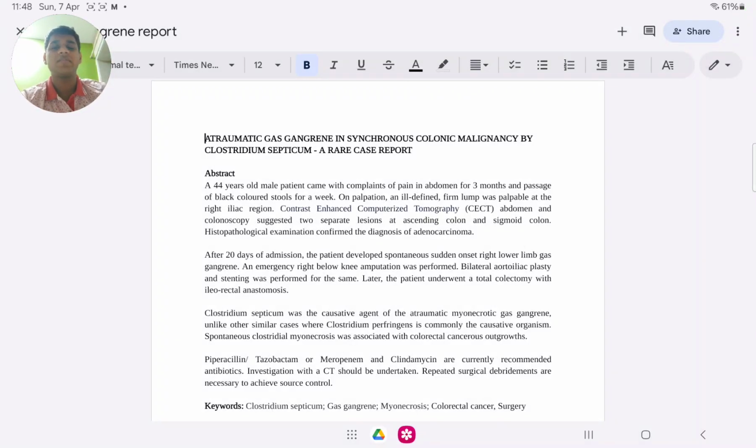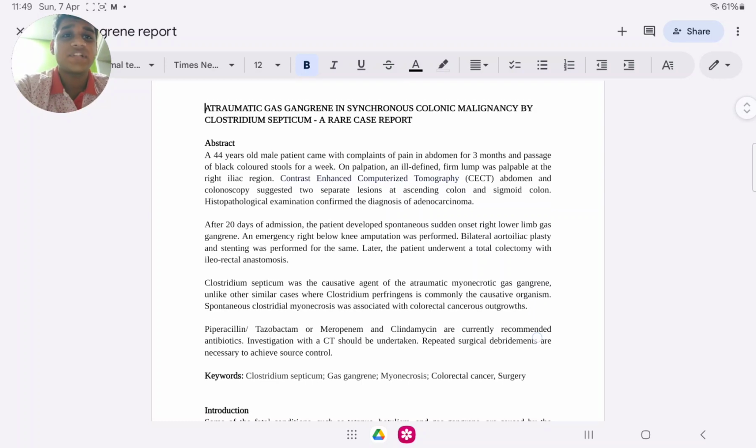Hello, today I'll be presenting a case report on gas gangrene. I'll be presenting the report on atraumatic gas gangrene in synchronous colonic malignancy by Clostridium septicum. It is a very rare case report, as 95% of the time gas gangrene is caused by Clostridium perfringens, but this is a really rare case as it is included in the 5% where the gas gangrene is caused by Clostridium septicum. Now I'll read the abstract.